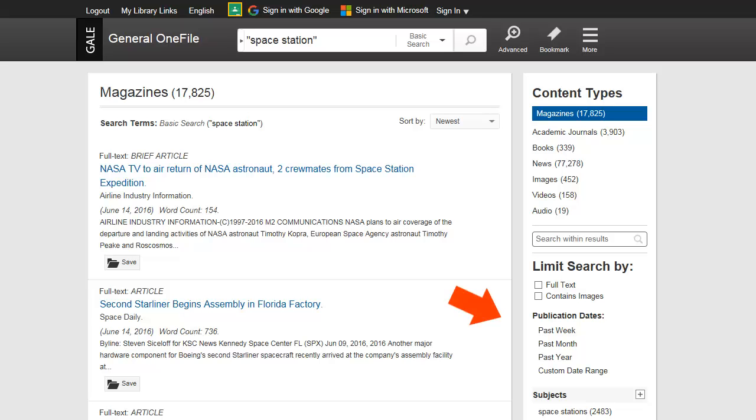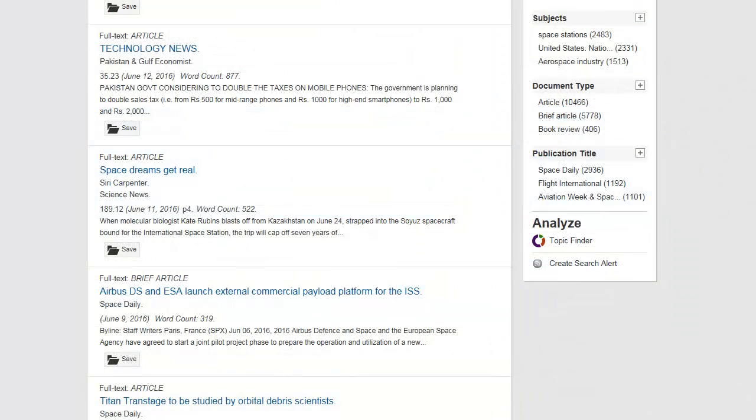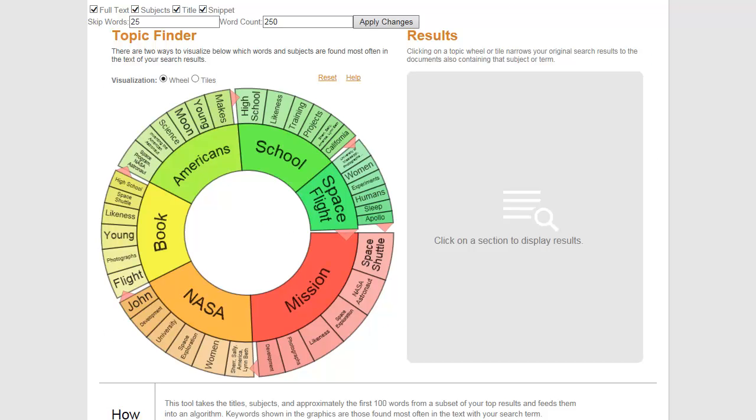You can further limit your search results by publication date, subject, document type, or publication title, that is the periodical from which the document came. You can use Topic Finder to analyze your results, to identify new topics or keywords, or to discover new connections between the topics.